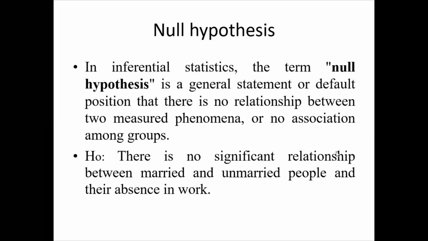If you go deeper, marital status is nominal data, and absence from work we can measure as ratio data, that is in numbers. Out of 100 days, how many days they attended. That is in numerical terms, so we call it ratio data. And the marital status is just for classification of the sample, married and unmarried. So that is nominal data.